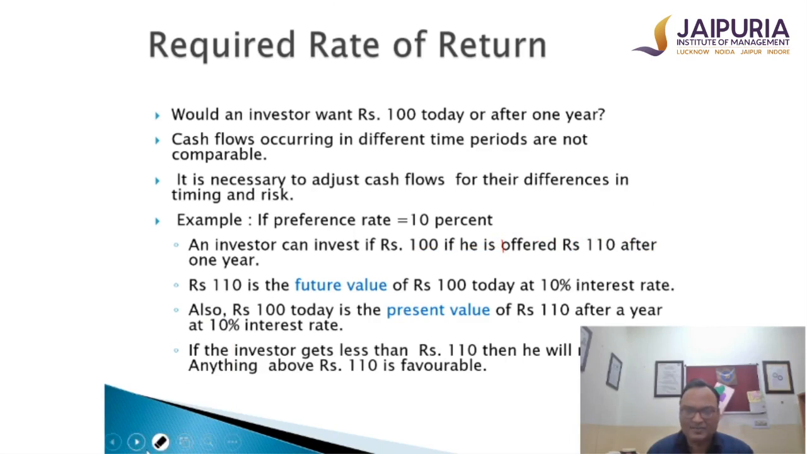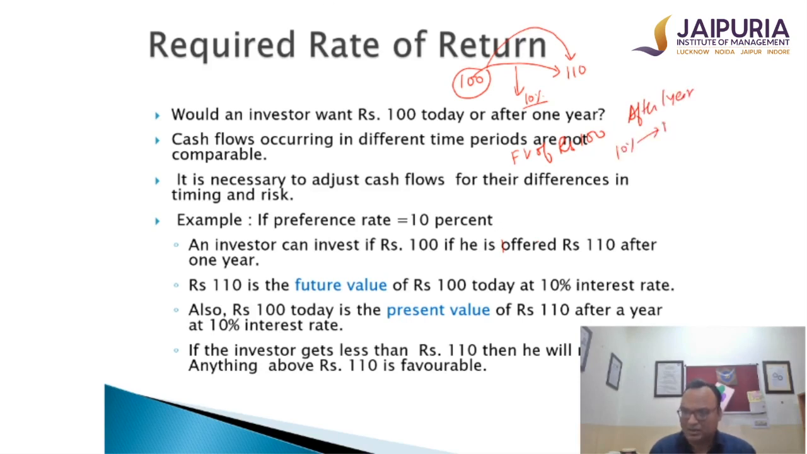What does this mean? It simply means that if a person's preference rate is 10%, if one invests 100 rupees today, after 1 year, how much money will he get? He will get 110 rupees, which means 100 rupees today after 1 year will become 110 if the rate of return is 10%, which also means that the value of 100 rupees after 1 year is 110. I can also say that the future value of rupees 100 after 1 year at a rate of 10% is 110 rupees.